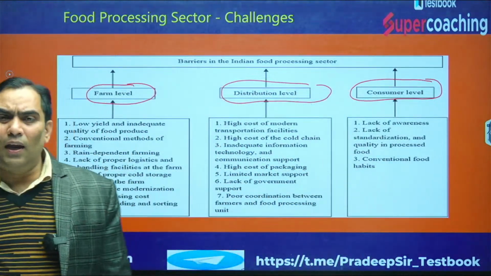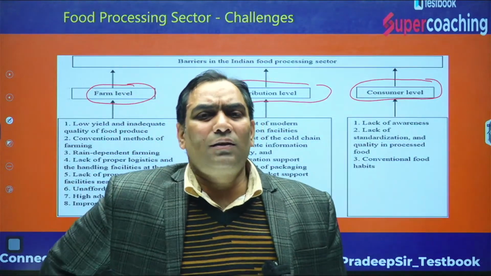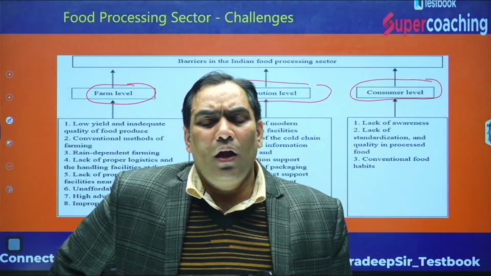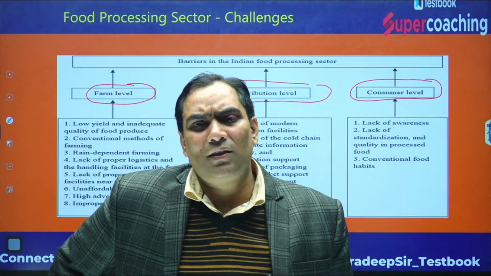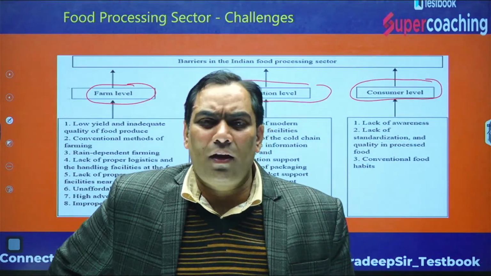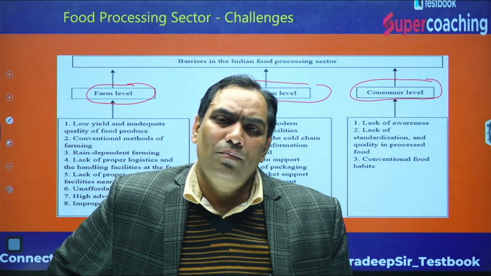That means we are going to discuss the entire supply chain. The supply chain is going to include the raw material, that is the farm produce. It is going to include the procurement, storage, transportation, etc. It is going to include primary processing. It is going to include secondary processing, and then it is going to include the retail.